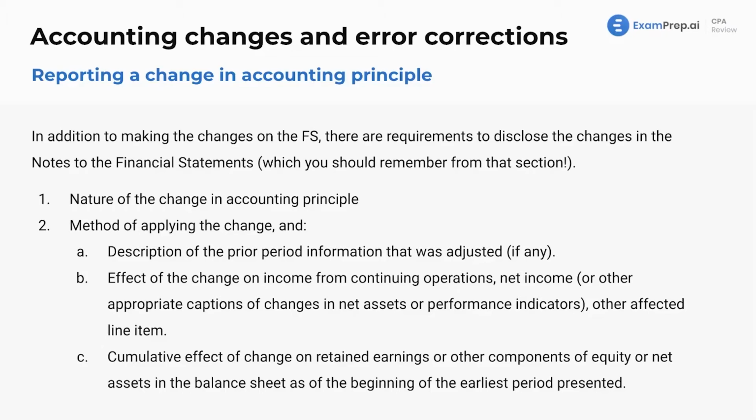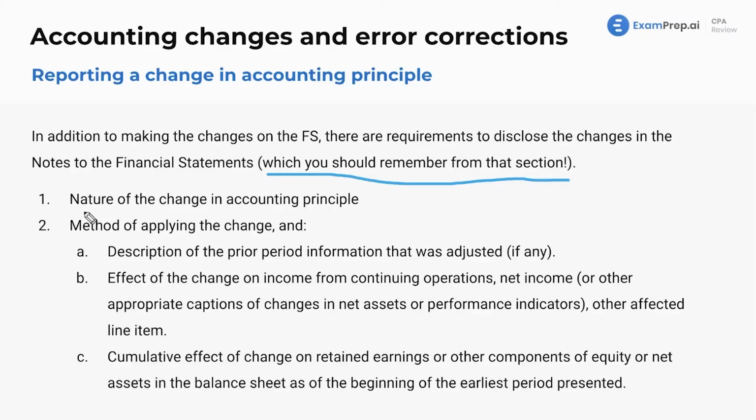All right, how about reporting a change in accounting principle? So in addition to making changes in the financial statements, so changes in numbers, right? Changes in the estimates, changes in the numbers, there are requirements to disclose the changes in the notes of the financial statements, which you should remember from that section. It's talked about there as well. This is the executive summary. This is where you go on to elaborate and describe further some important items.